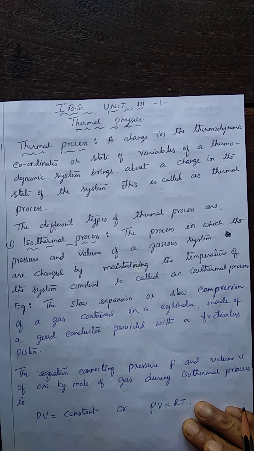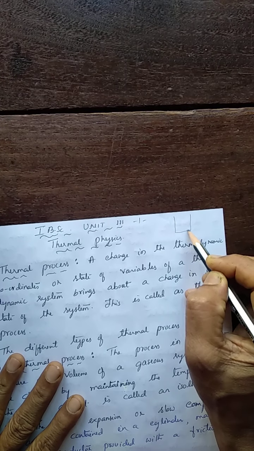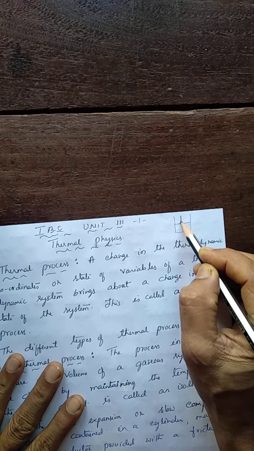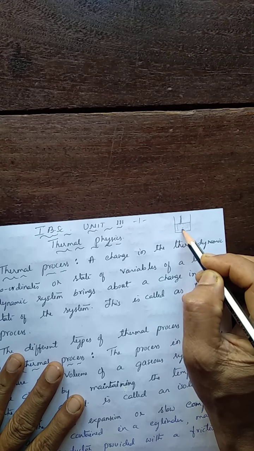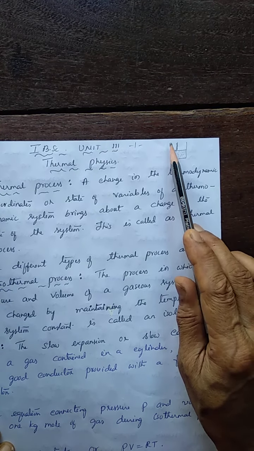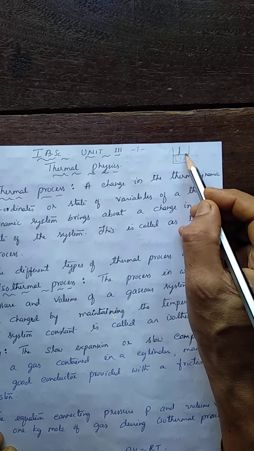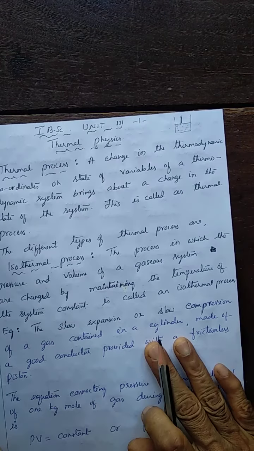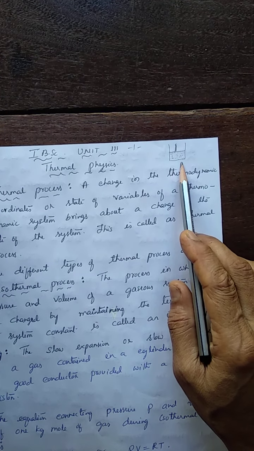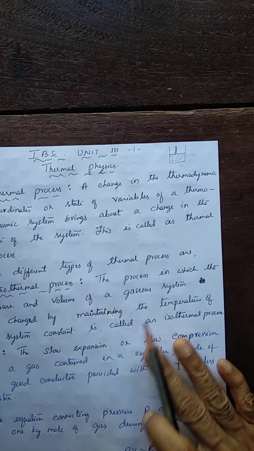For example, if you consider a gas contained in a cylinder fitted with a piston. See, a cylinder fitted with a piston, you can show like this. And here it is the gas contained in this cylinder. This can be taken as a thermodynamical system. So here, walls isolated from the surrounding, fitted with the piston. This can be considered as a thermodynamical system. This is one of the examples for a thermodynamical system: a gas contained in a cylinder fitted with a piston.